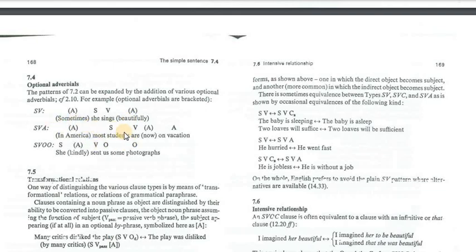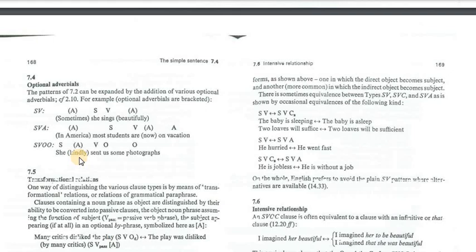In America, most students are now on vacation. In America and now are optional and can be omitted, and we can say most students are on vacation. She kindly sent us some photographs. Kindly can be omitted and we say she sent us some photographs.